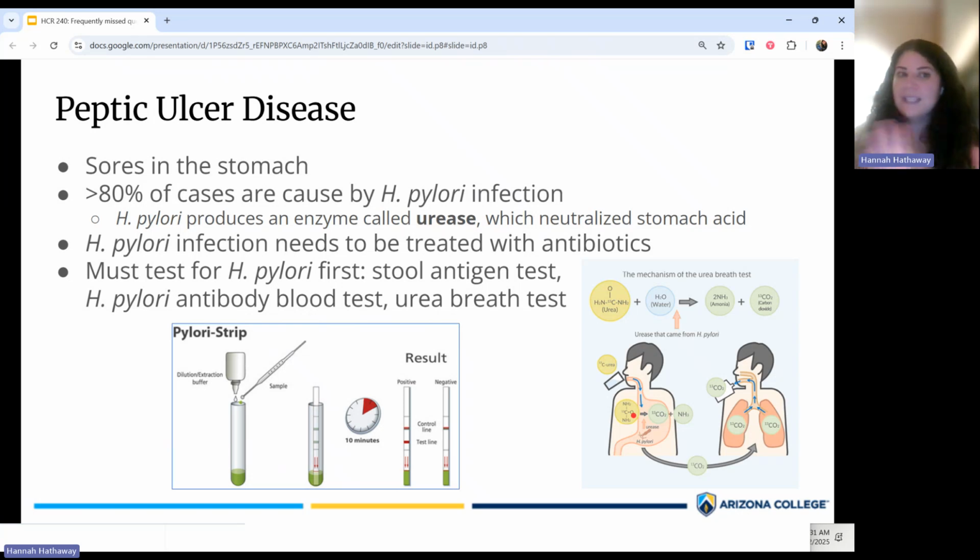So 3 different tests for peptic ulcer disease. Once again, they're all testing for presence of that H. pylori infection, which is important because it's a bacterial infection. So if the patient has that, you're going to want to treat them with antibiotics, but we don't want to give antibiotics if they don't have the infection. So that's why you always want to test for it first. Once again, there's 3 different types of tests: a stool antigen test, an antibody blood test, and the urea breath test.